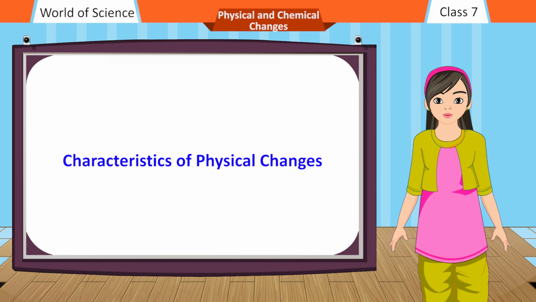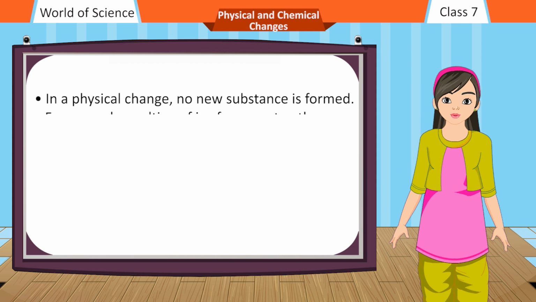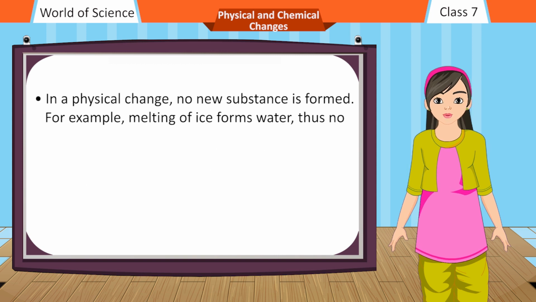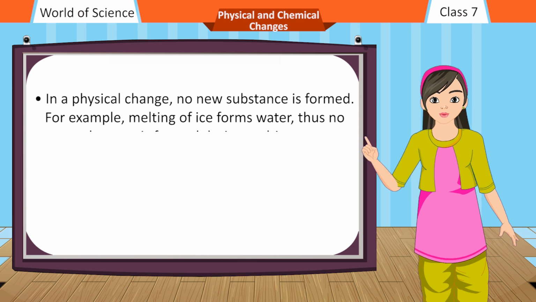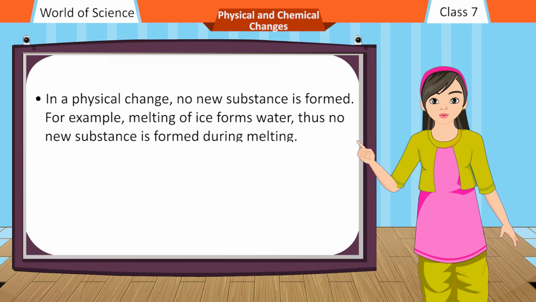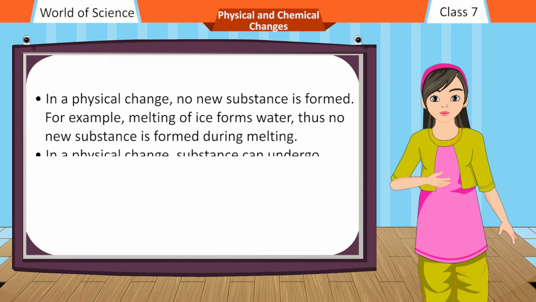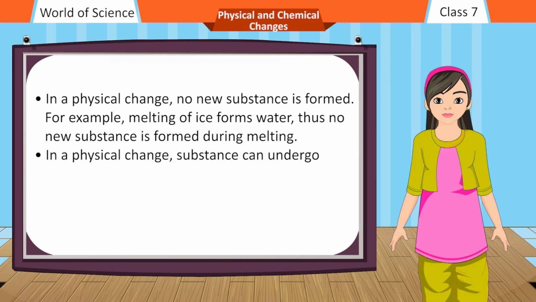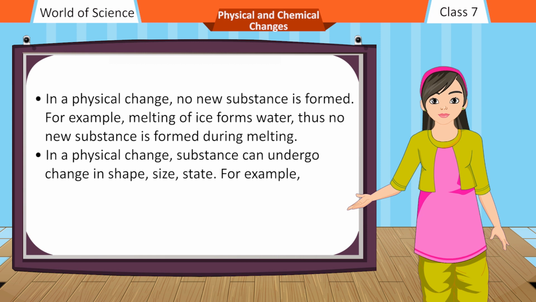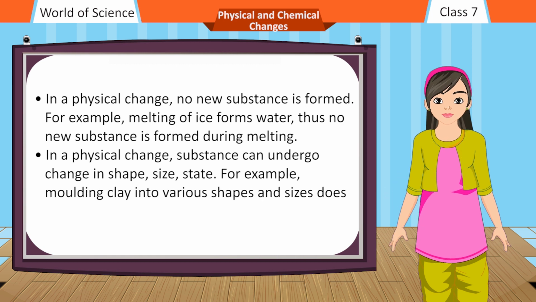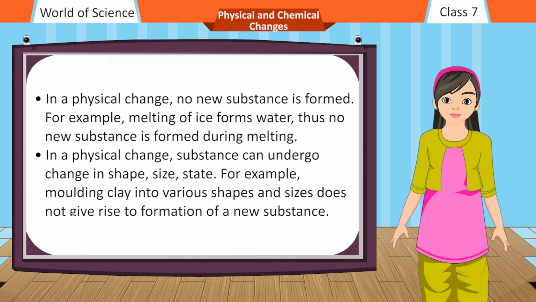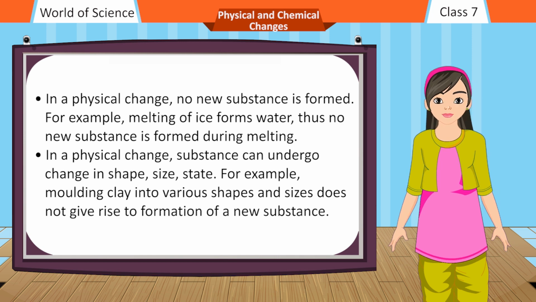Characteristics of physical changes. In a physical change, no new substance is formed. For example, melting of ice forms water, thus no new substance is formed during melting. In a physical change, substance can undergo change in shape, size, state. For example, molding clay into various shapes and sizes does not give rise to formation of a new substance.